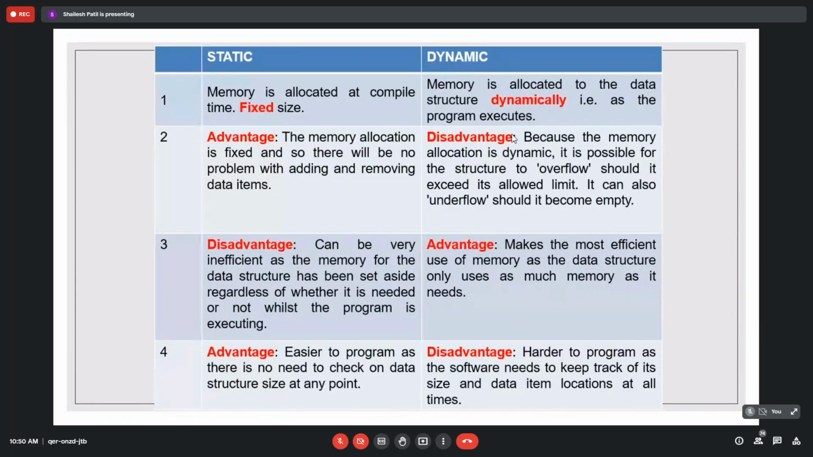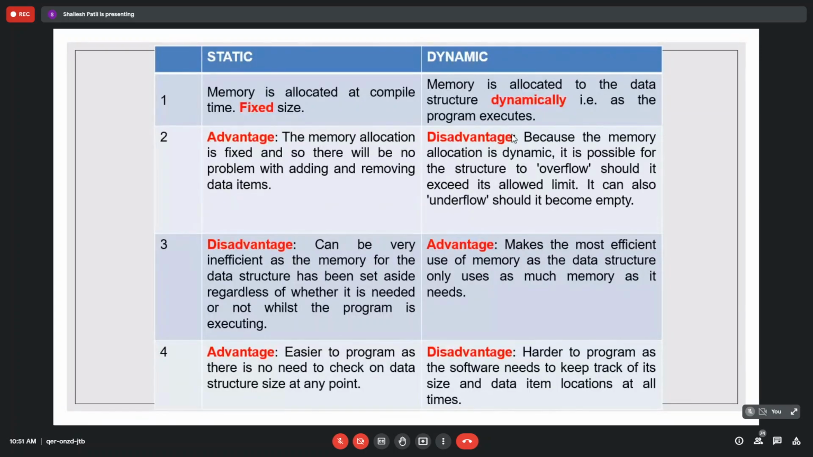The advantage of static allocation is that it is fixed, so there will be no problem adding and removing data items. The disadvantage, on the dynamic side, is that it is possible for the structure to overflow should it exceed the allowed limit. It can also underflow, when it becomes empty. That is a disadvantage of that particular data structure.